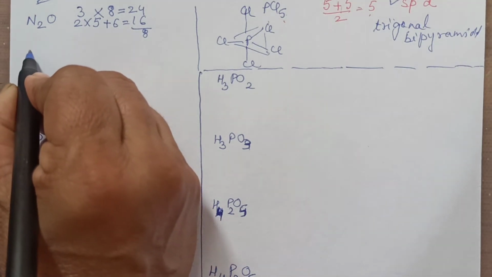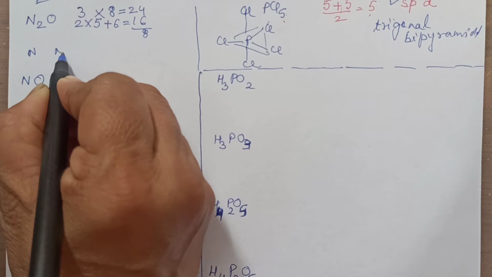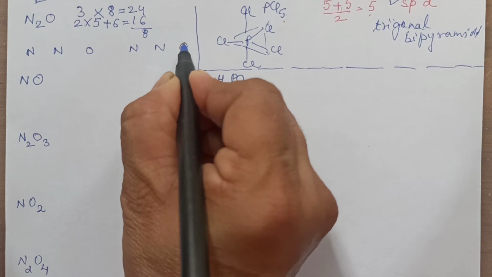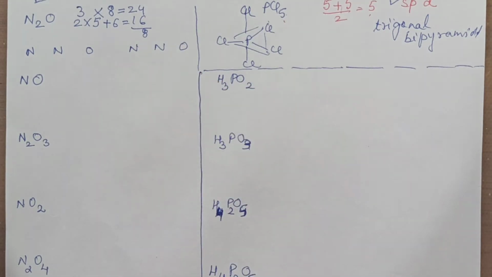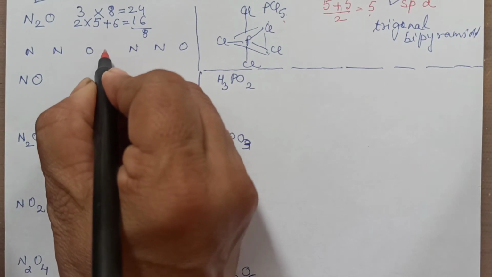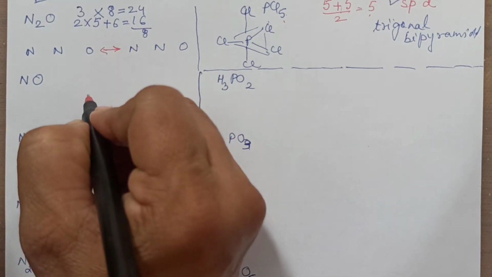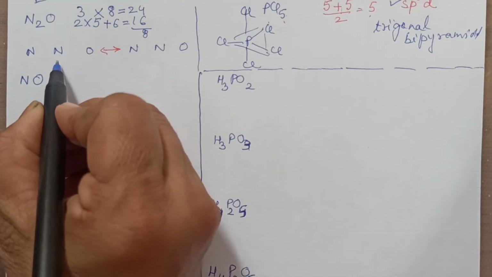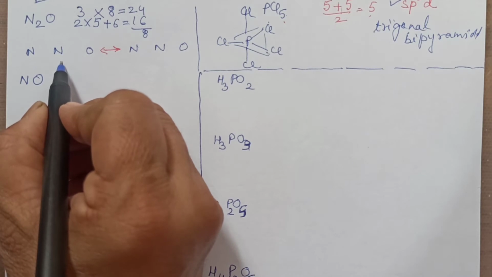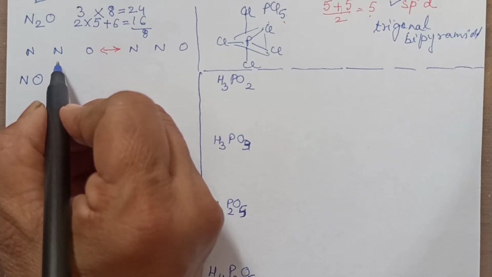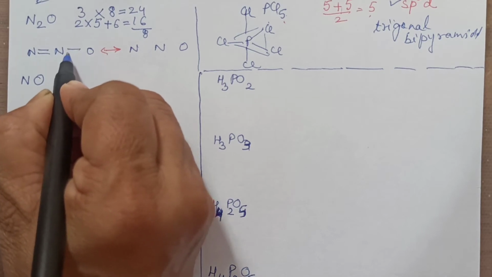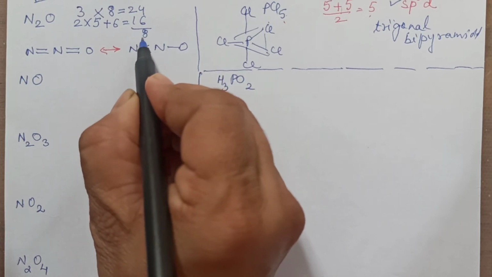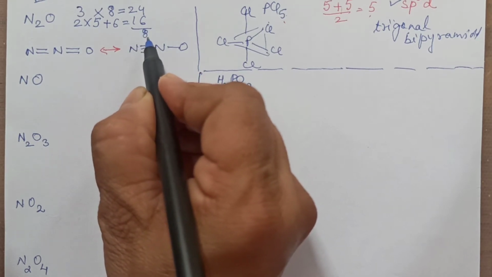So you will write 2 nitrogen atoms and 1 oxygen here. You will be drawing 2 possible structures. Why 2? I will tell you. These are the 2 equally existing structures. Right? So you have to show the bonds between them, 4 bonds. Don't draw oxygen in the center, because if you draw oxygen in the center, you will not be able to show 4 bonds with the oxygen. Either you can have 2 bonds on either side, or you can have 3 bonds this side and 1 bond this side, because we have to adjust 8 electrons. 8 means 4 bonds. Right?